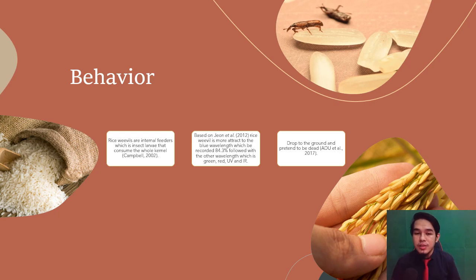The behavior of S. oryzae is that of an internal feeder, meaning the insect larvae consume the whole kernel. This makes S. oryzae unable to be detected until the adult exits from the kernel. Rice weevil is more attracted to the blue wavelength, recorded at 84.3%, followed by the other wavelengths: green, red, UV light, and infrared. It will drop to the ground and pretend to be dead. These are their survival behaviors to protect from enemies.